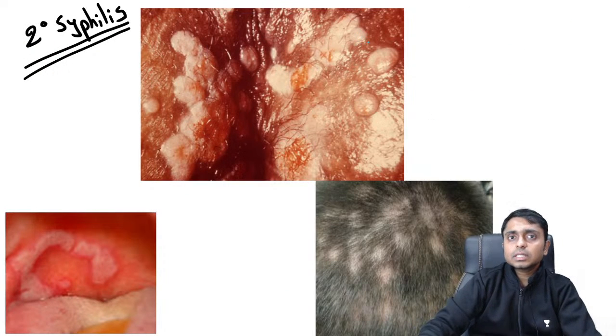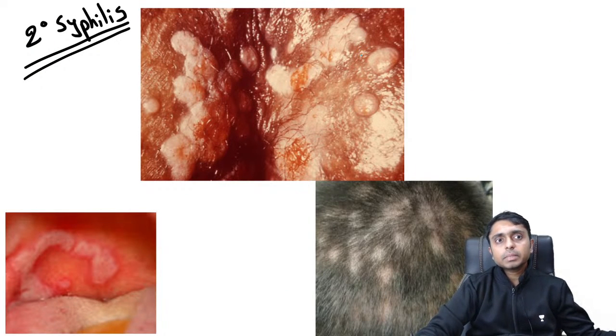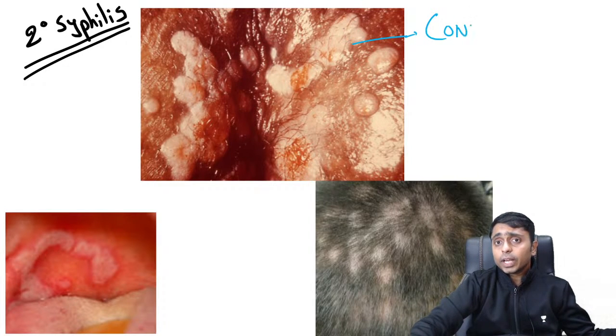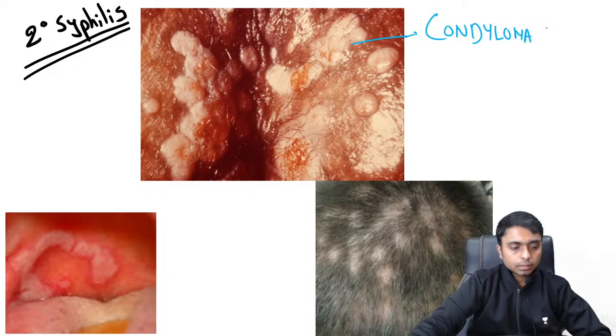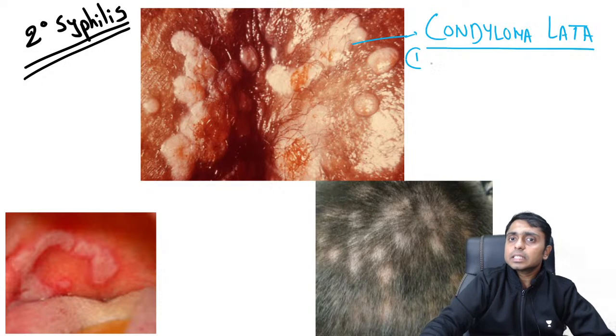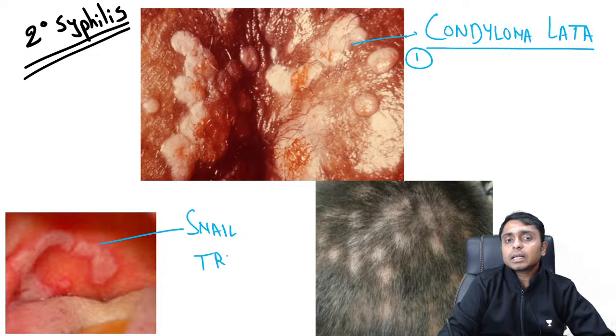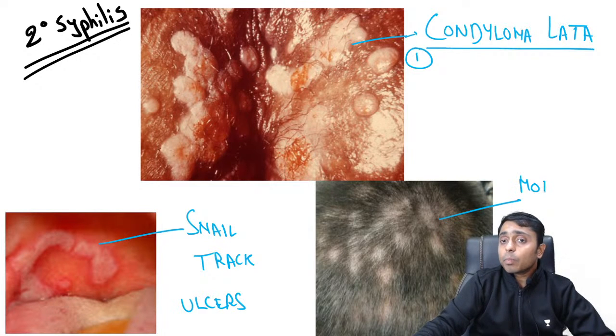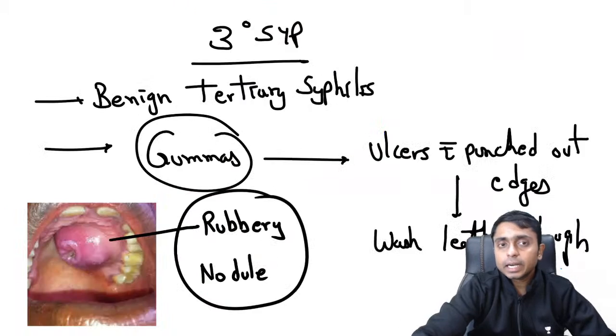And there are some mucocutaneous changes which can be seen. They are condyloma lata, which can be seen in the case of secondary syphilis. This is one important feature, and the other one is snail track ulcers, which can be seen in the mucosa. This is oral mucosa; snail track ulcers can be seen. And over the scalp we can see moth-eaten alopecia. These are very, very important secondary syphilitic changes.